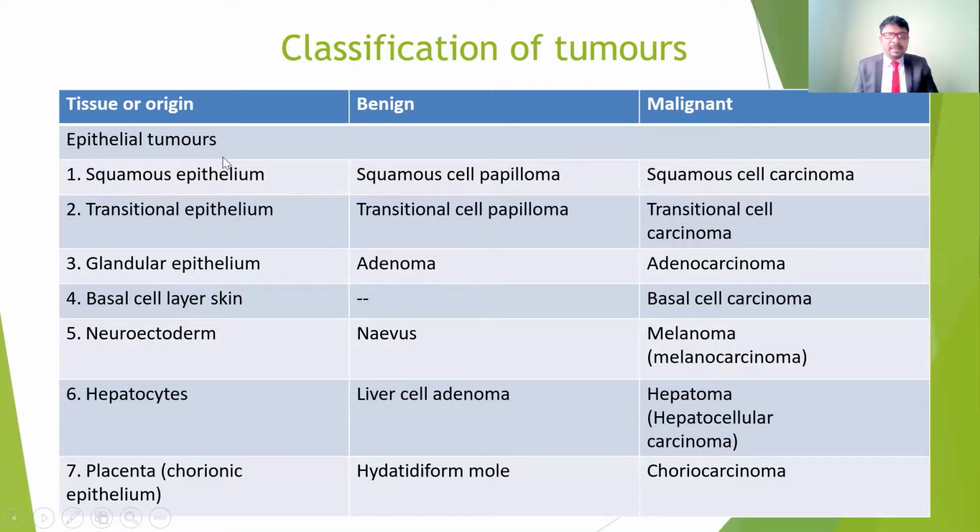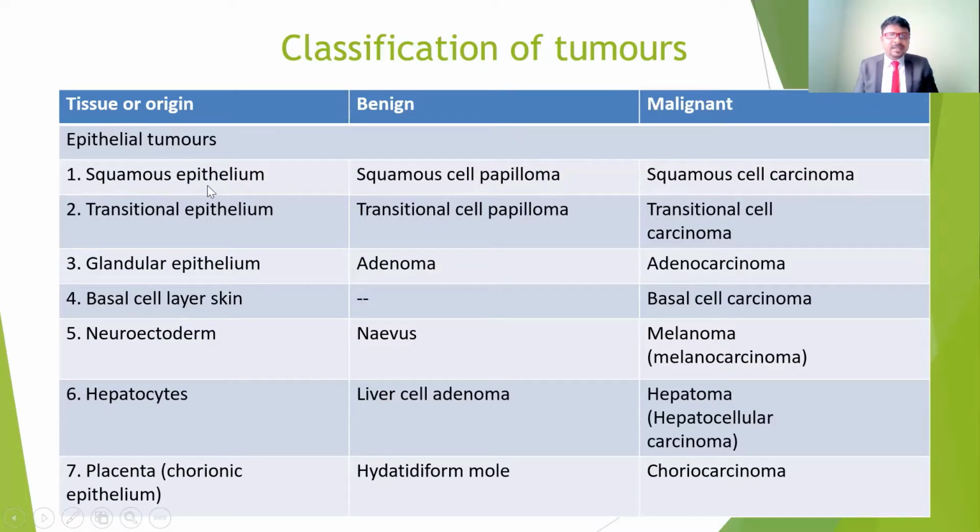For example, squamous epithelium involvement. If there is involvement of the squamous epithelium in a benign tumor, we call it squamous cell papilloma. The same, if it is malignant, that means if it spreads to other parts of the body, is called squamous cell carcinoma. It is the same, there is an oma, but we add carcinoma for the malignant one.